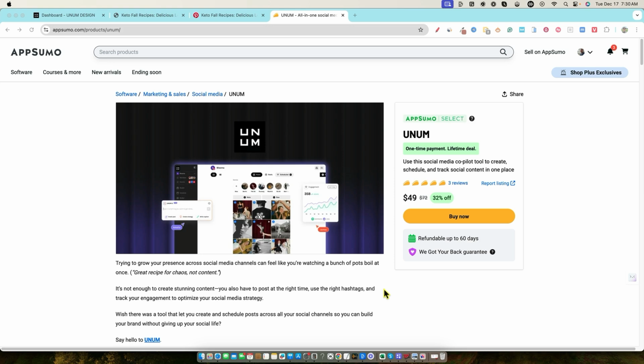It seems like they've intentionally left out the ability to create AI images in here because they don't want to be known for that. They are a fully fledged social media scheduler.